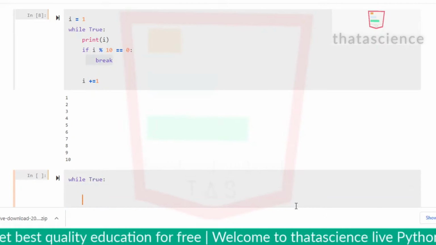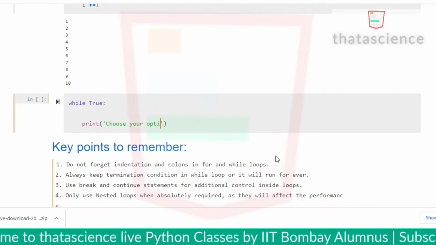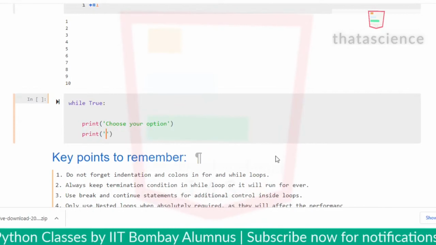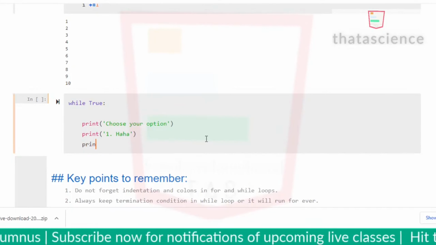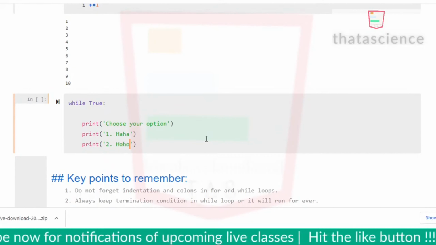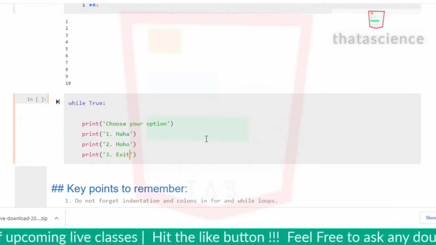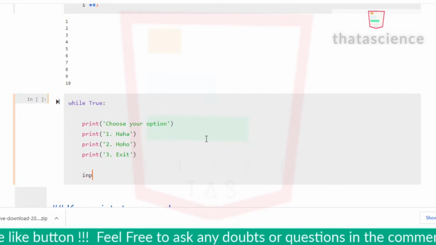While True, print "Choose your option." Okay, so this is the menu that you're going to show to the user. Print 1, haha. Print the second option that the user has, ho ho. And the third option that the user has, exit. So he needs to exit this game. Let's get the user choice.